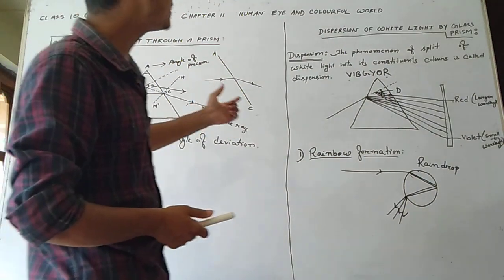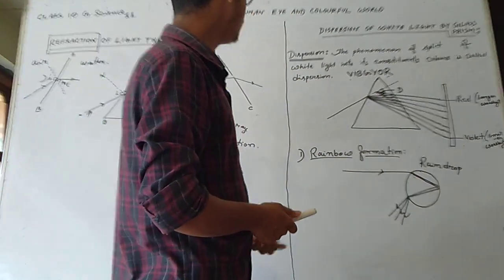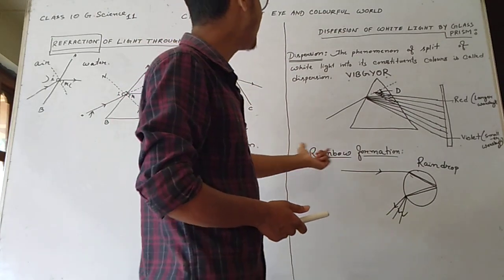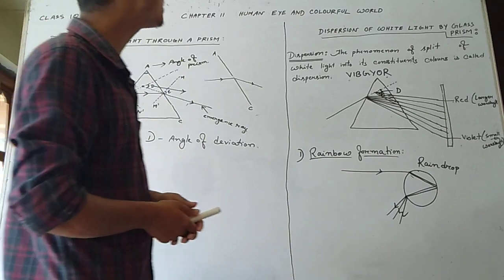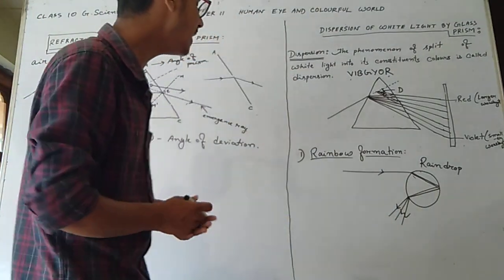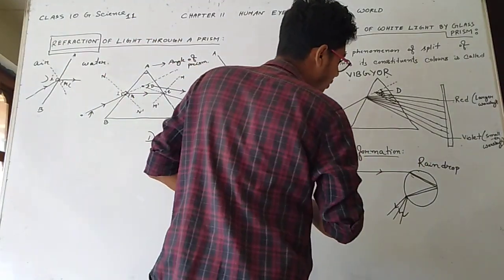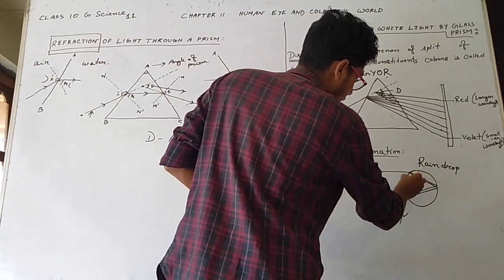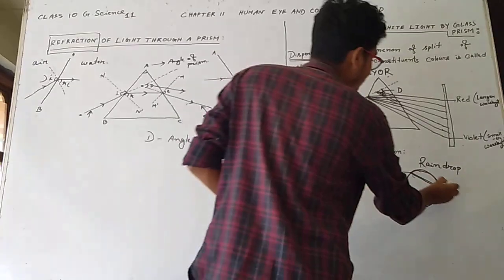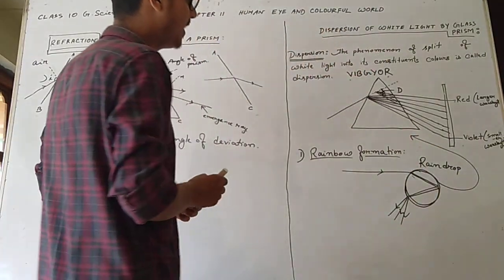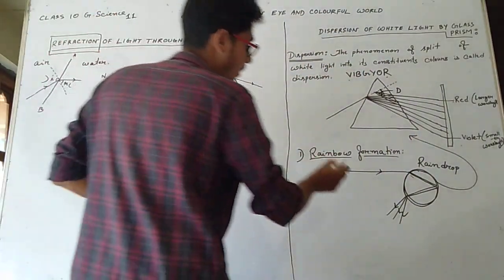By this dispersion phenomenon we can see a rainbow. Rainbow formation is caused by what? Dispersion. How? See, this is a raindrop. A raindrop behaves like a prism.